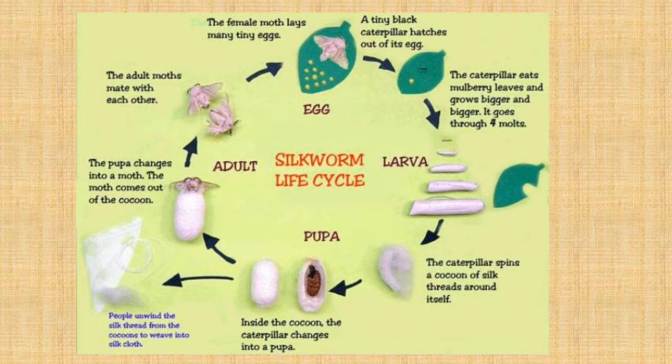As silk is produced from cocoons of the silkworm, and silkworm feeds on mulberry leaves. And there is a process, sericulture. Sericulture is the rearing of the silkworm for the production of silk.